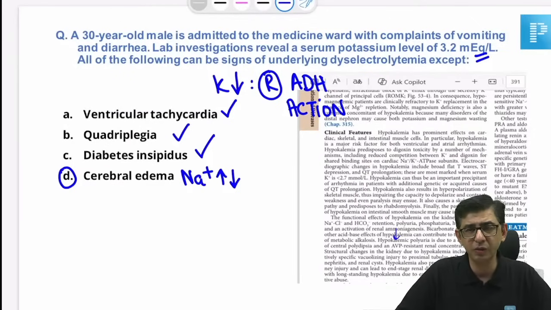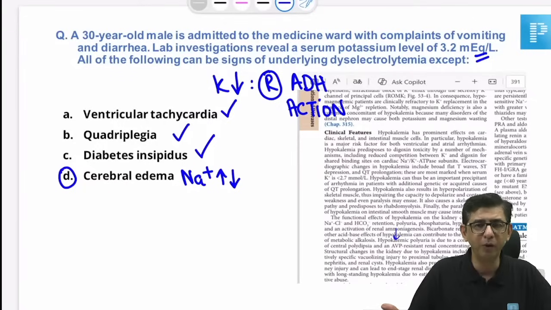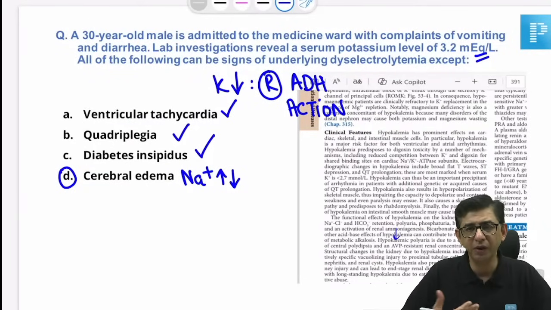There are two ways to hack this question. The easier one is what I said: cerebral edema is going to be related to sodium per se. The plasma osmolality formula is mainly based on sodium concentration. Out of 280 milliosmoles, almost 270 would be the value of sodium itself. That's the biggest contributor to plasma osmolality, which is why cerebral edema develops when there are fluctuations in sodium values.